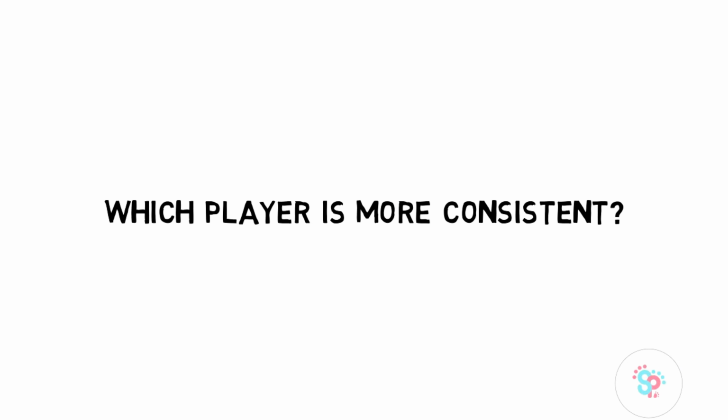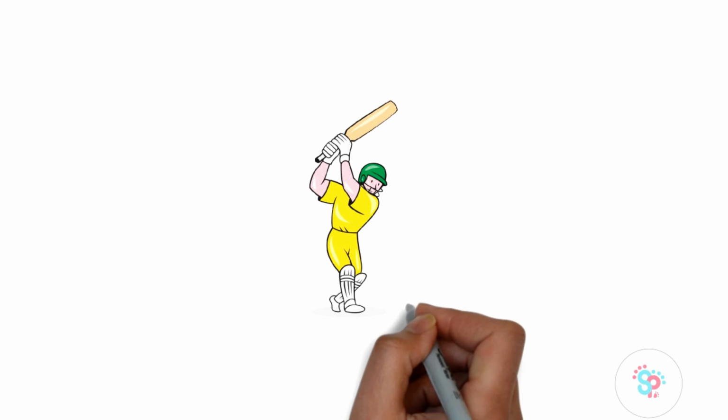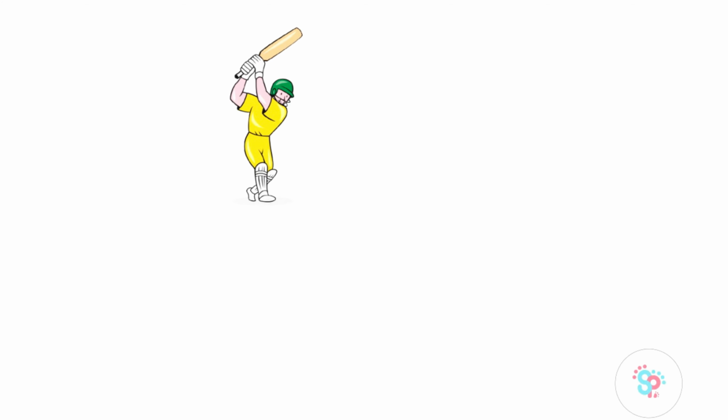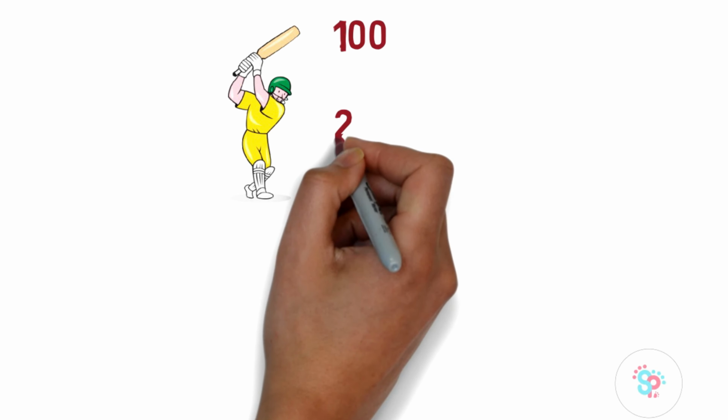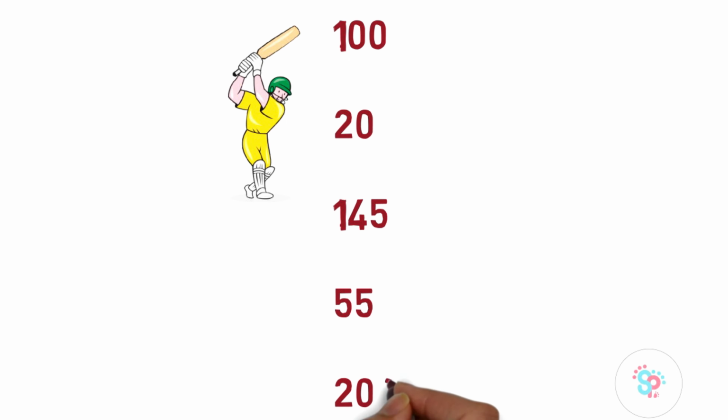Then, which player is more consistent? For example, let's take the scores obtained by a batsman in 5 cricket matches. He scored 100 in the first match and suddenly only 20 in the next, and 145 in the next, and again 55 and 200 in the last match. From this, we can understand that he is not scoring with consistency.